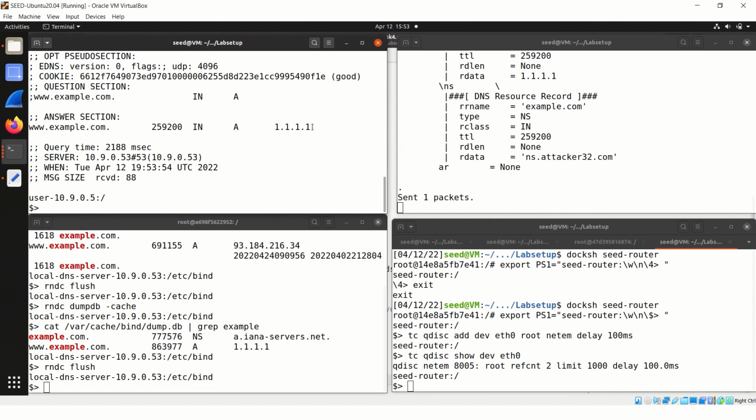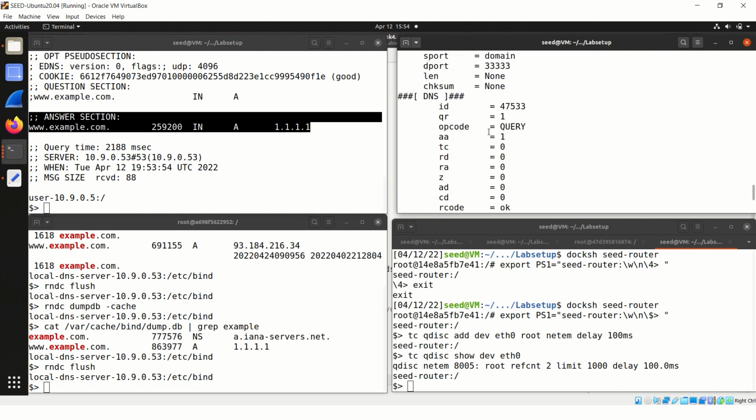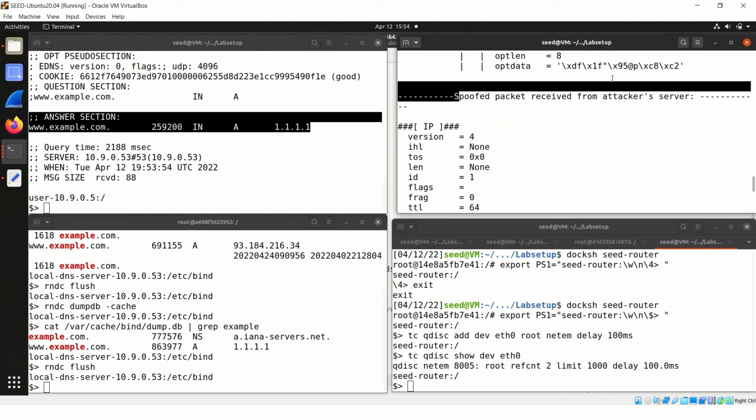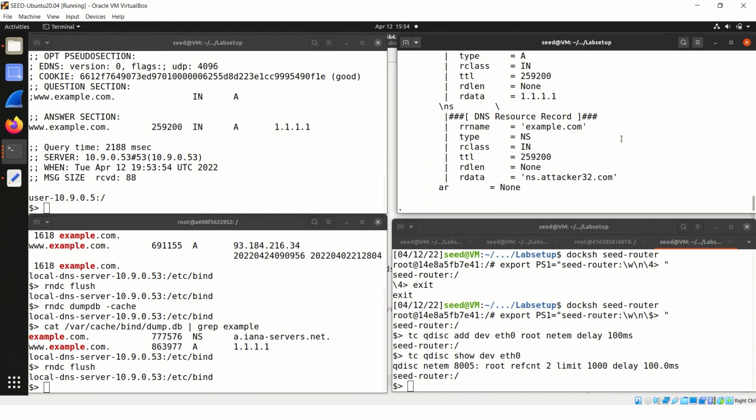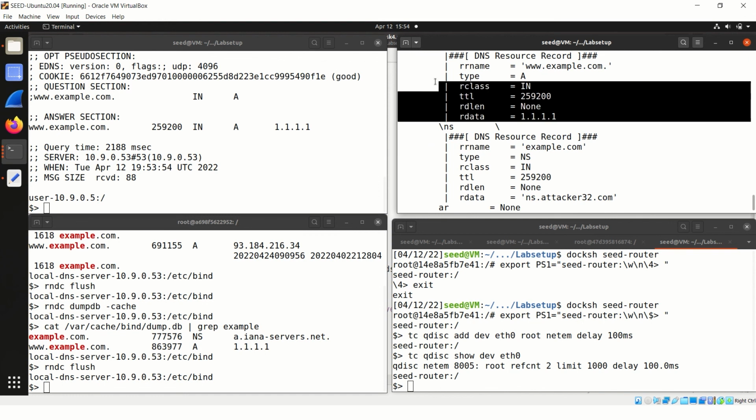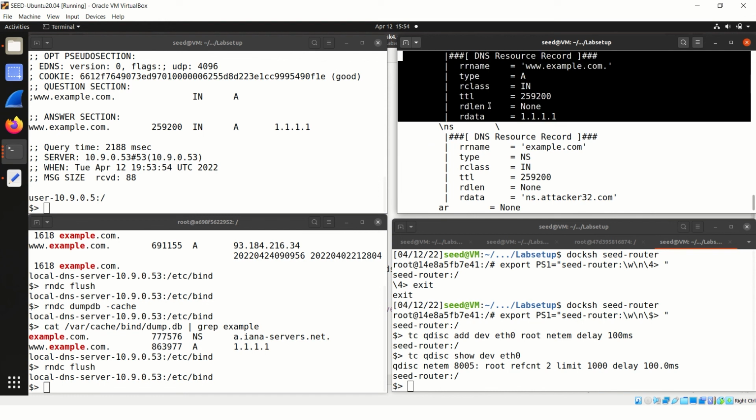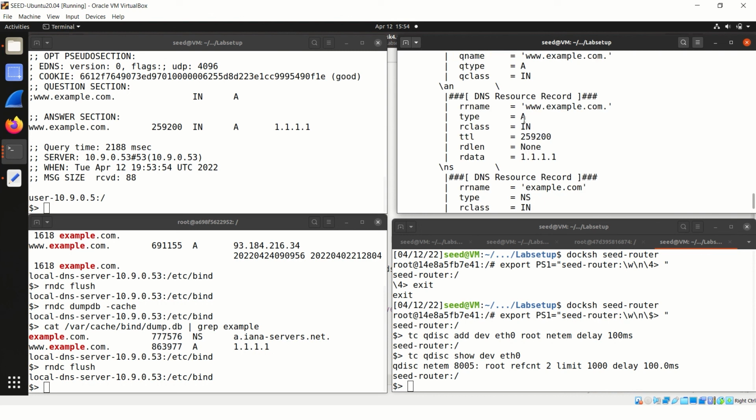Yes, so we can see that the fake IP address has been received at the user side, and on the attacker's window we can see that in the spoofed packet that is received from the attacker server is ns.attacker32.com, and we can see here that www.example.com is being given the fake IP address, which is our data, 1.1.1.1.